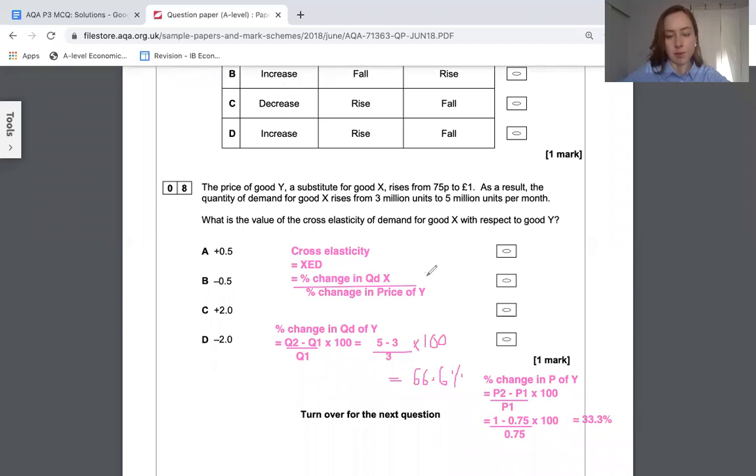And so then you put it back into your XED equation, 66 point something % divided by 33, you get 2. It's a positive 2. Both of these have increased. That's the answer, C.